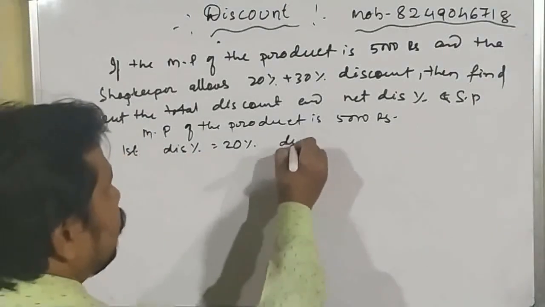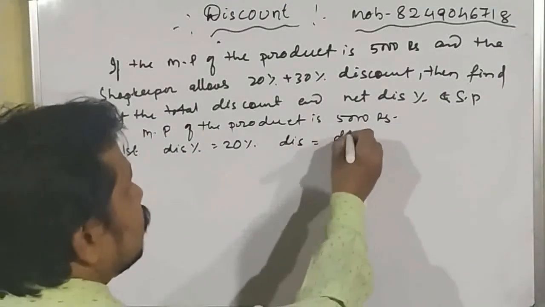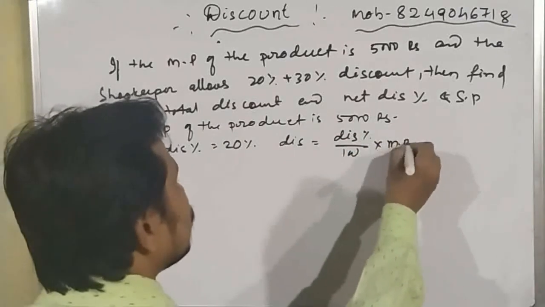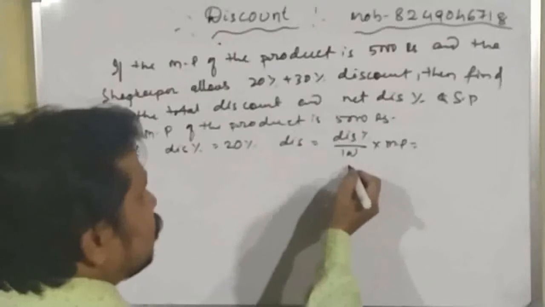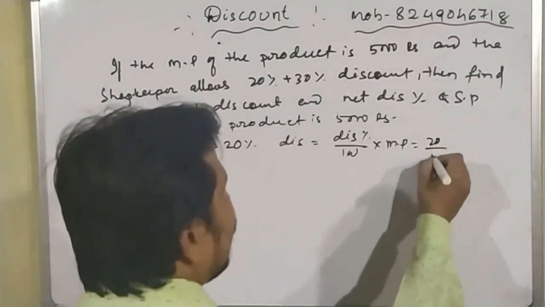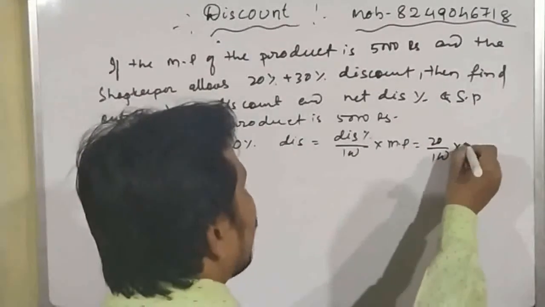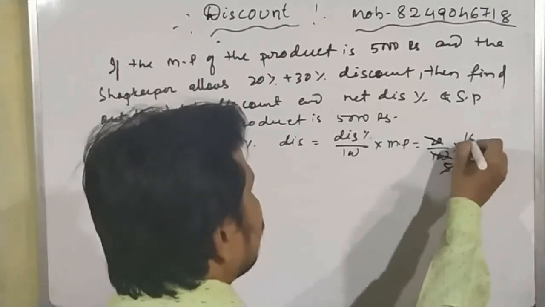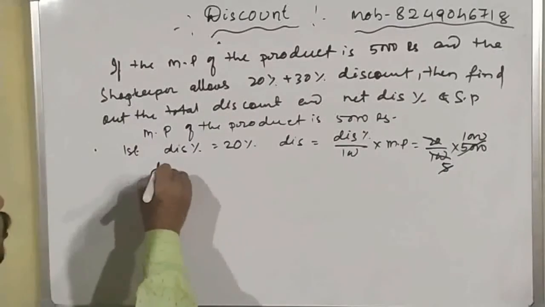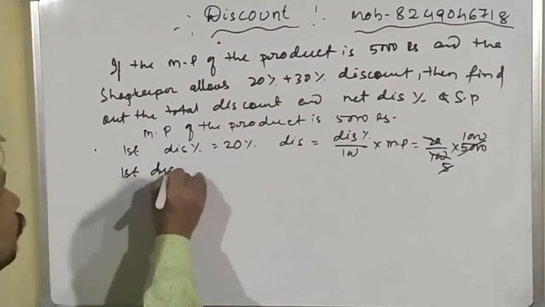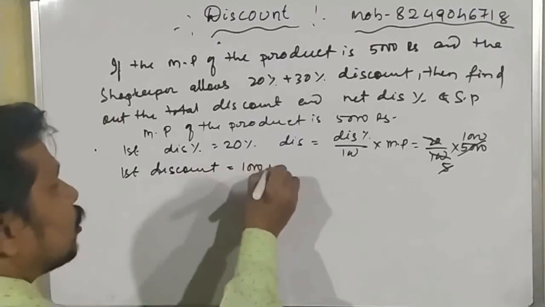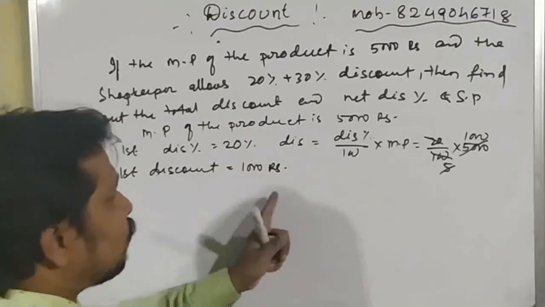So discount is equal to how much? Discount percentage divided by 100 into mark price, which is equal to 20 by 100 into 5,000 rupees. So 5 and this is here 1,000. So the first discount is equal to how much? 1,000 rupees.